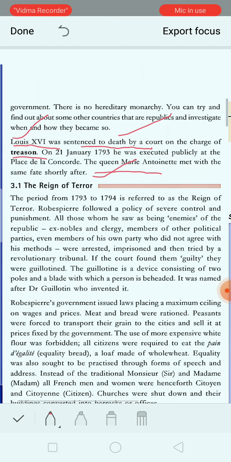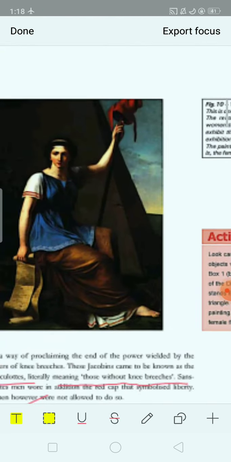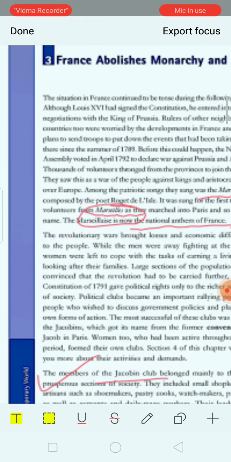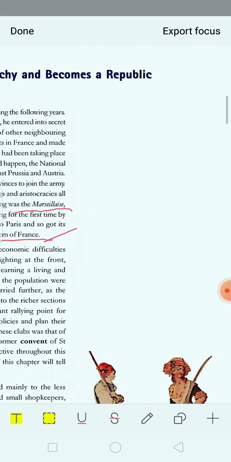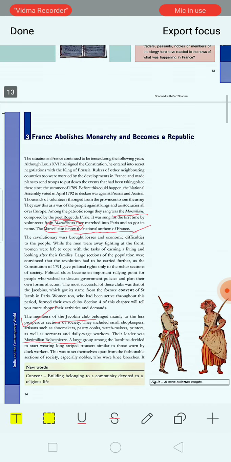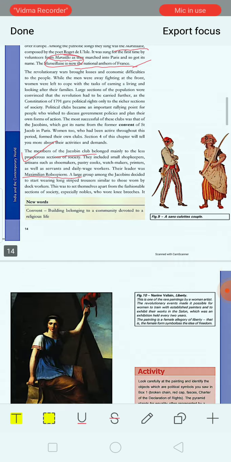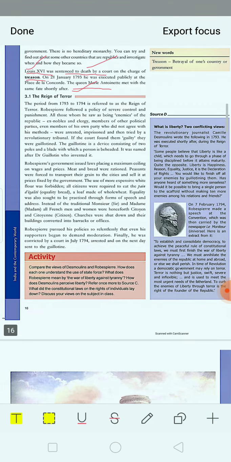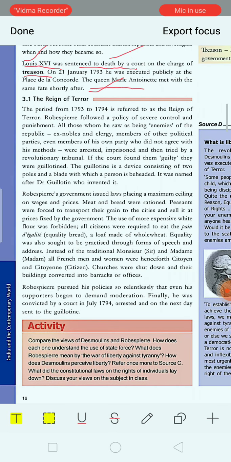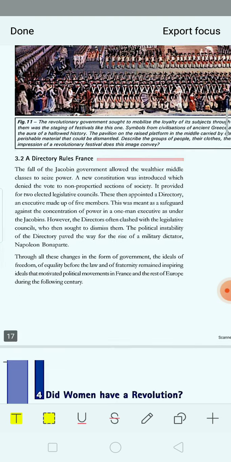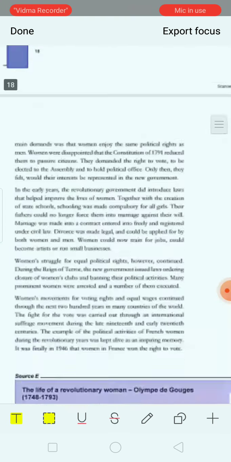So this was clear, children. I hope all of you have understood this concept, as we have gone through how France becomes a constitutional monarchy, abolishes the monarchy, and becomes a republic. In our next video, we'll go for the Reign of Terror, that is the time period of fear and scare among the people, and why it is known as the Reign of Terror, we will go through.